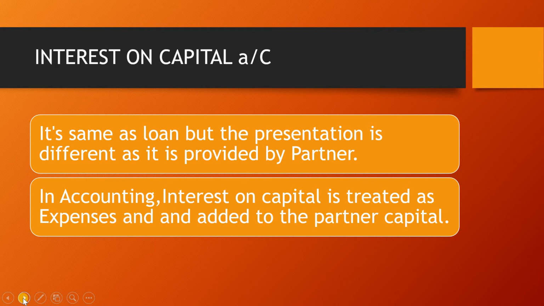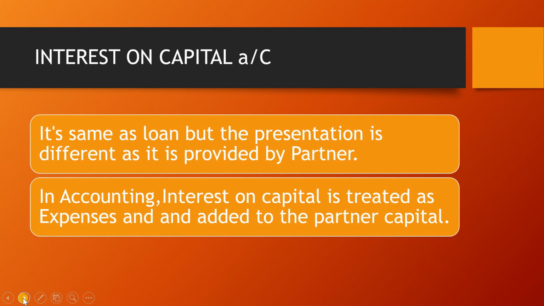Alright, so interest on capital is the same as a loan, but the presentation is different, and it is provided by a partner. Whenever we take a loan from any party for a business, we show it under secured loan or unsecured loan. But the presentation of interest on capital is slightly different, and it is shown in the balance sheet in the partners' capital account.